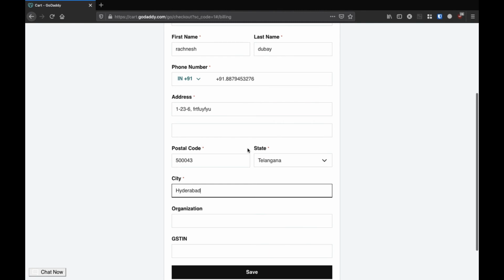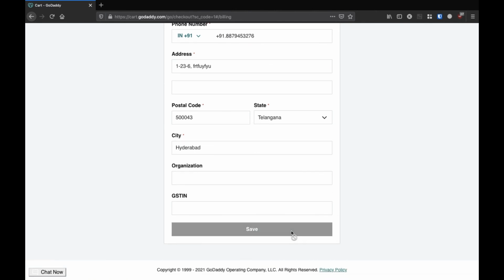You can see the star marks over here. These are all the mandatory fields which you have to fill. After filling all this, just click on save.